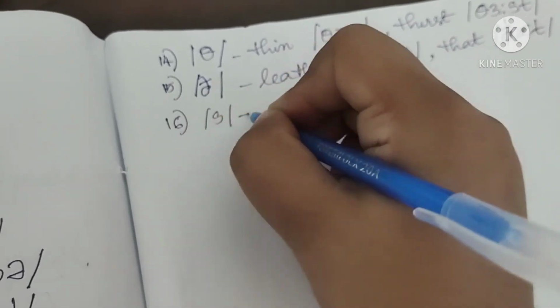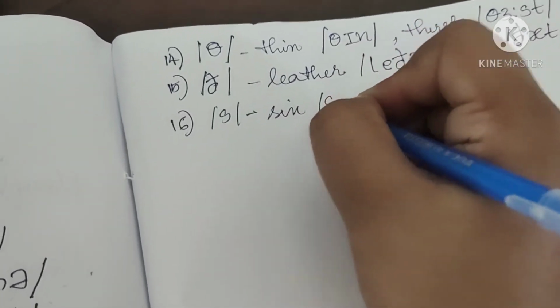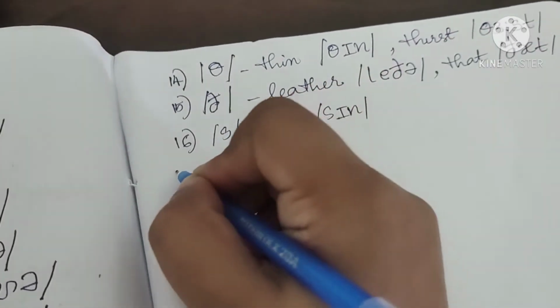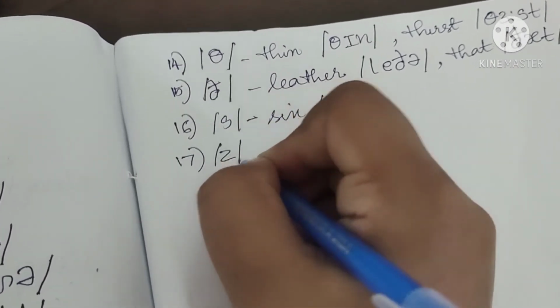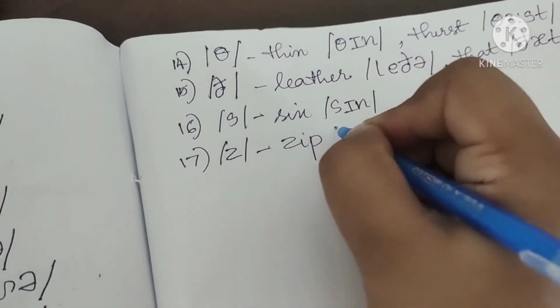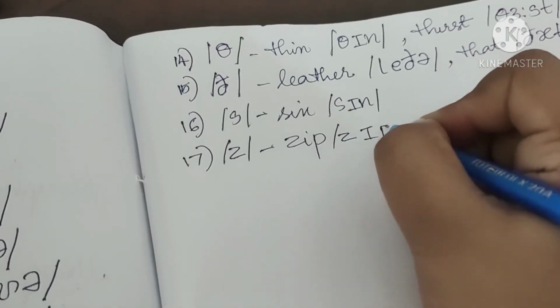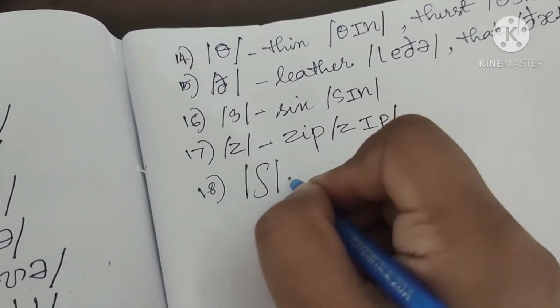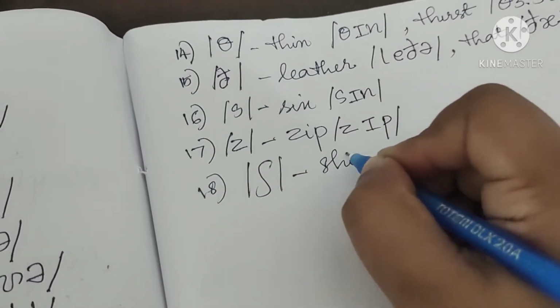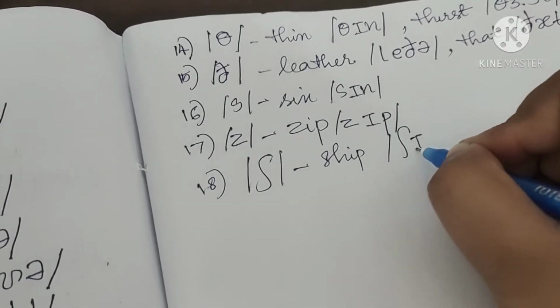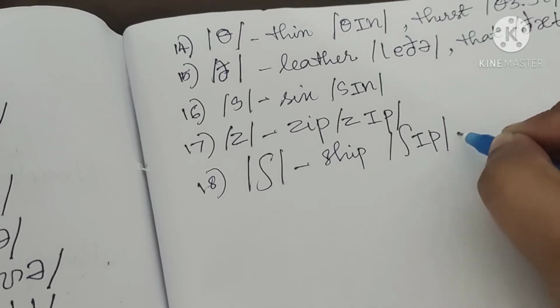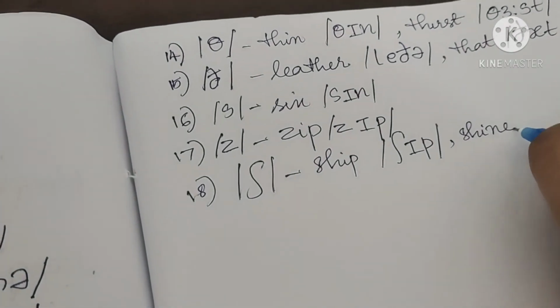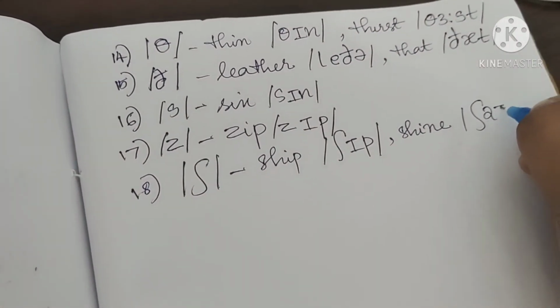S as in sin. S I n. Z as in zip. Z I p. And next is sh. Sh as in ship. Sh I p. As in shine. Sh I n.